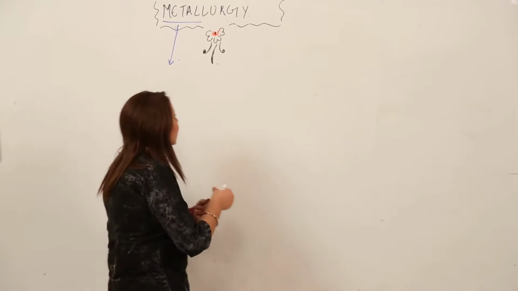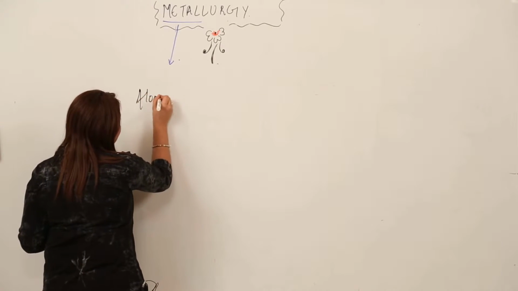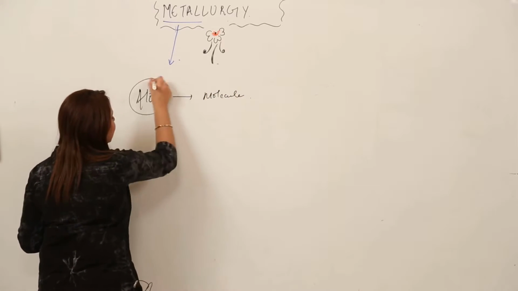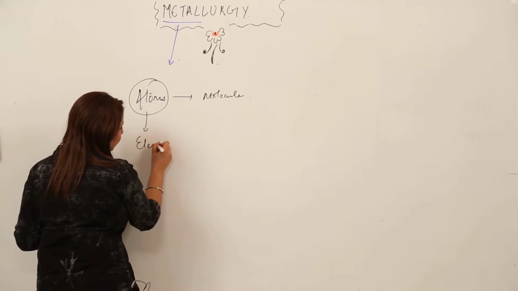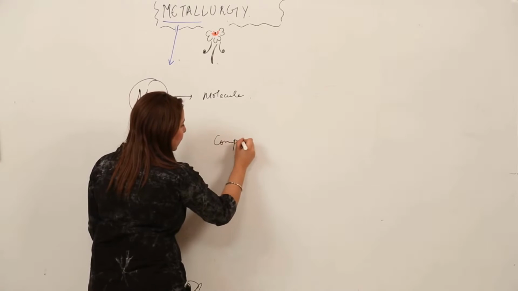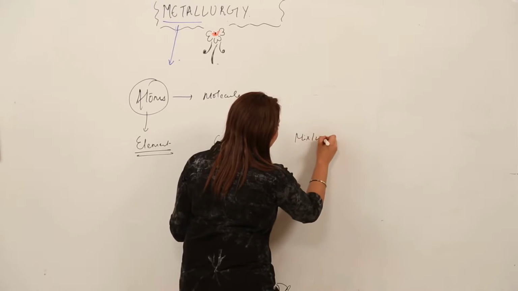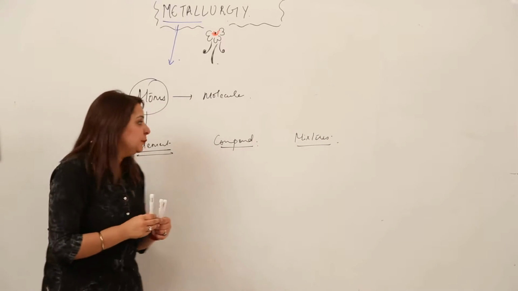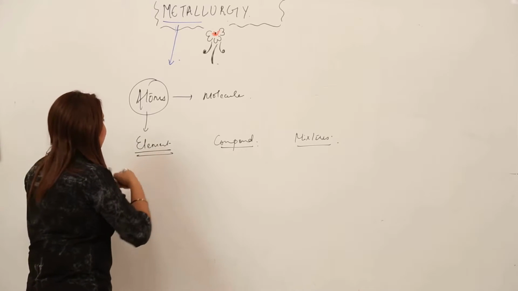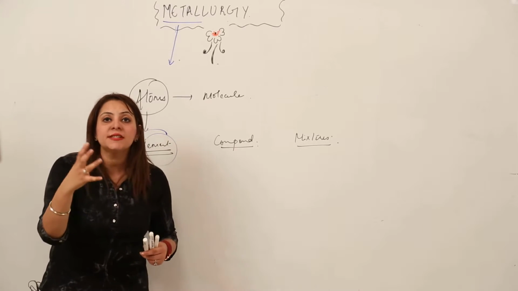So you should know that we have the atoms, right? Atoms combine to form molecules, you know that, and many atoms combine to form an element, and elements combine to form compounds, and different substances combine to form mixtures. So that means we have this thing, the element, which is formed of the atoms. An element is a substance which can't be further subdivided.